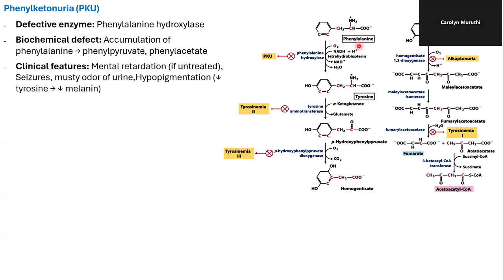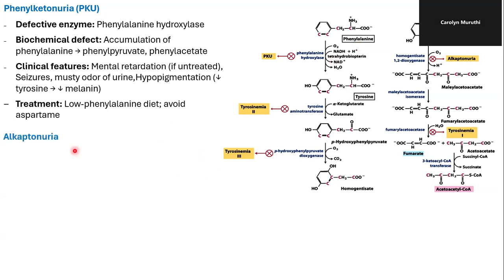Major clinical features include mental retardation, that is, if it's untreated, and seizures. You also have hypopigmentation. Remember, tyrosine is involved in the formation of melanin. For treatment, you use a low phenylalanine diet and also avoid aspartame.